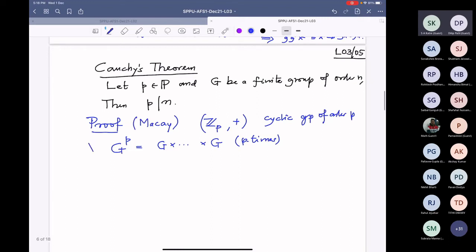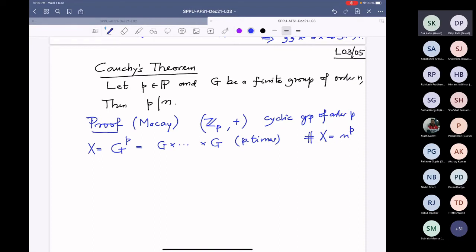So this is my X. This is the cardinality of X, I know, because ultimately I want to apply the class equation, so I will need the cardinality. So this is n power P. All right. Now, what do I consider?